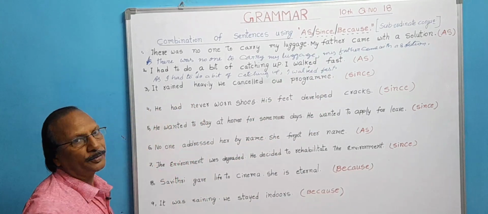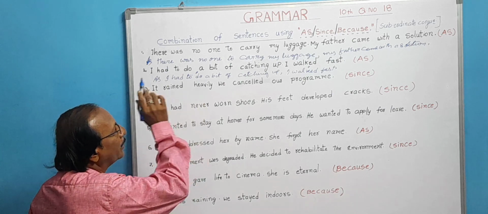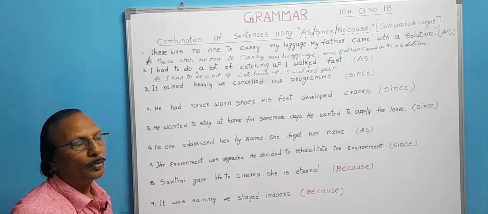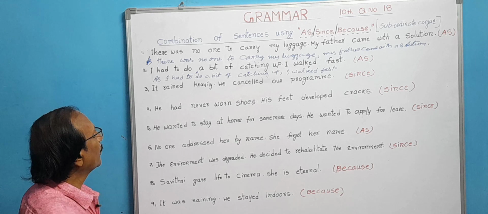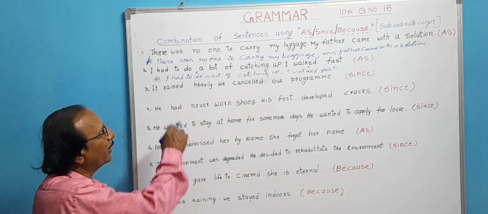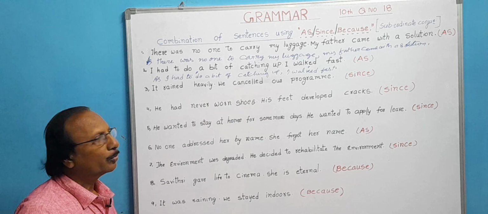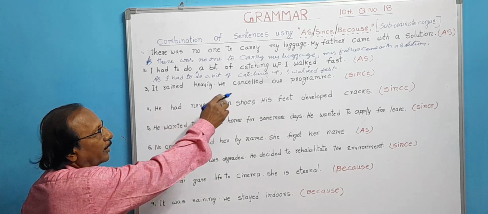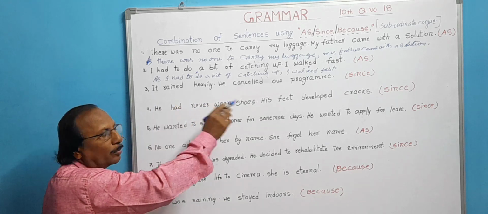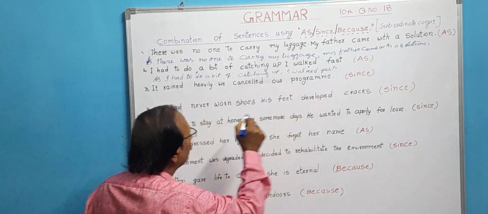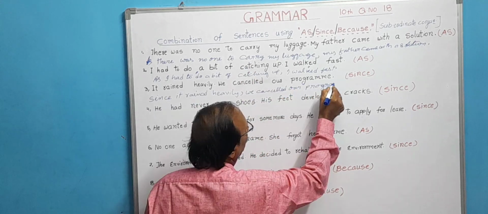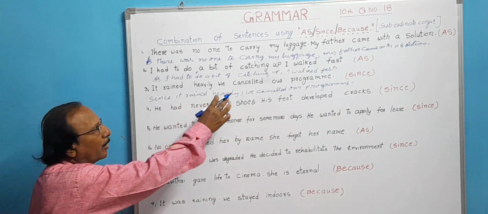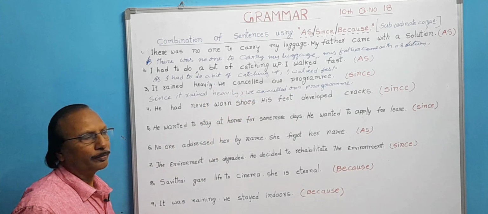Now, let us see third sentence. It rained heavily. One sentence. We cancelled our program. What is the reason here? Raining heavily is reason. When it rained heavily, what did you do? We cancelled our program. That is result. Write the reason first and then result. Before writing reason, what should we write? We have to use since. So, since it rained heavily, comma, we cancelled our program.